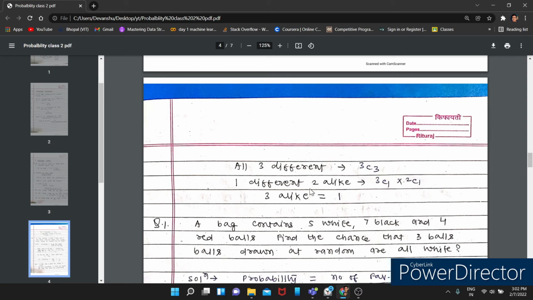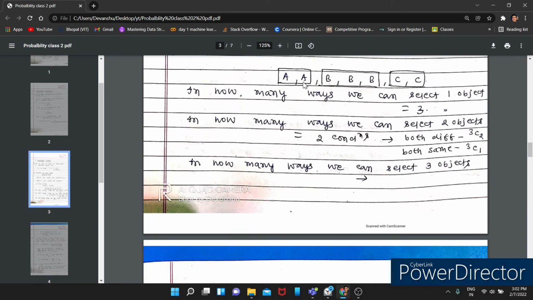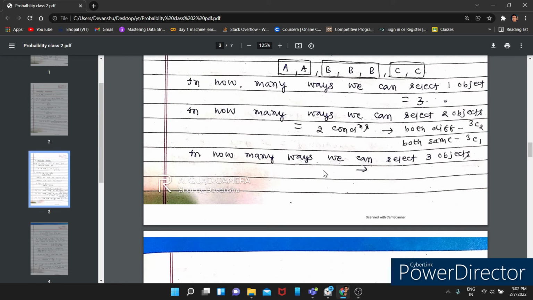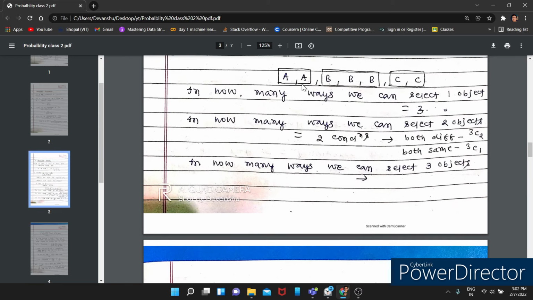One different object and two alike objects. Two alike means you can get CC, BB, AA, and we are talking about one different, so you can get A with CC, B with AA, C with BB, and so on.